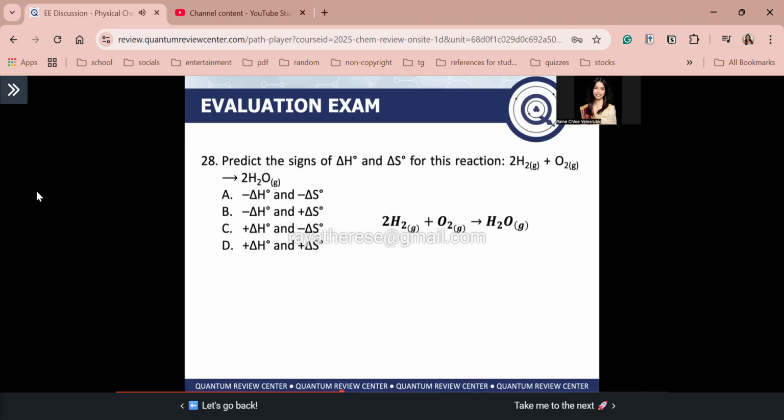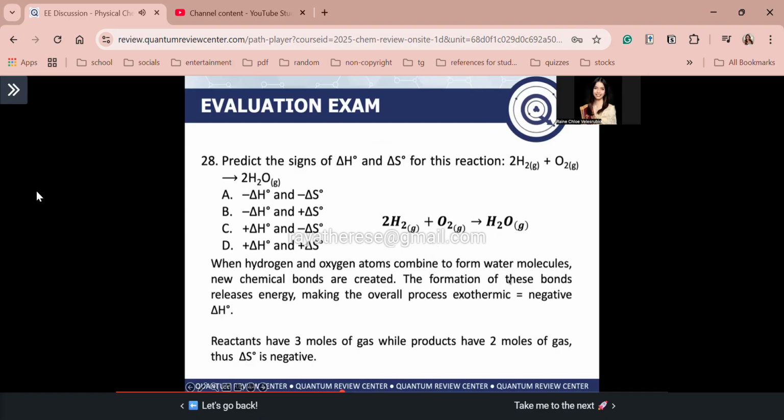Guys, when hydrogen and oxygen atoms combine to form water molecules, of course you have formation of new chemical bonds, right? Between O and H. Okay? So guys, when you form new bonds to make a new compound such as water, formation of bonds releases energy. Recall guys, bond forming releases energy. Bond breaking absorbs energy. That's why the overall process in this case is exothermic. So we have a negative delta H naught.